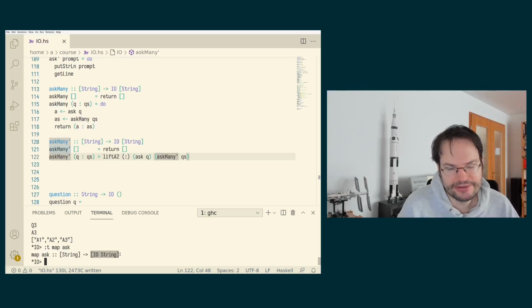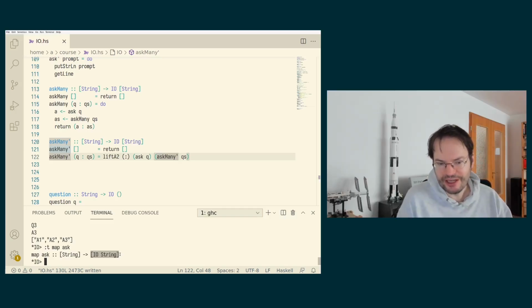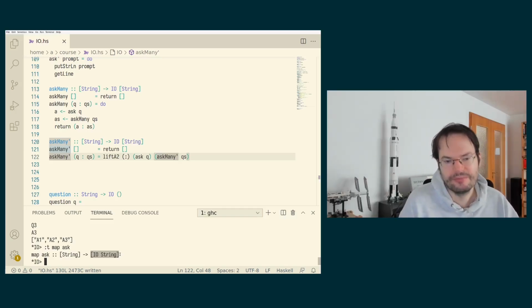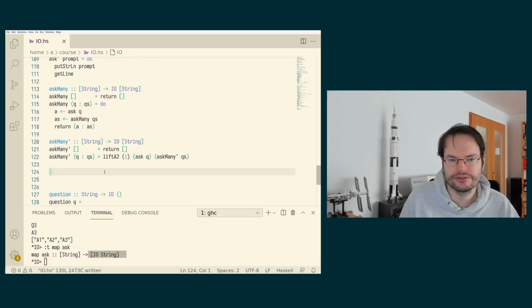Nevertheless, perhaps doing map ask is a valid intermediate step in a function composition. And perhaps we can go from a list of I/O actions to a single I/O action using a different function. And in fact, we can.